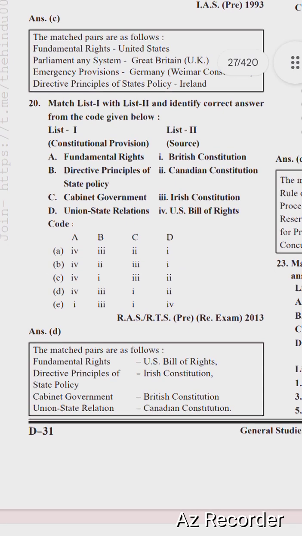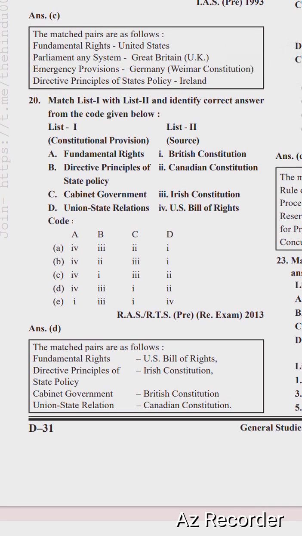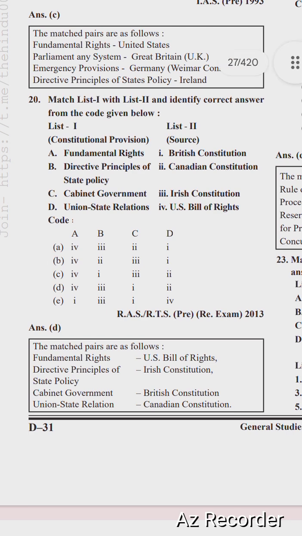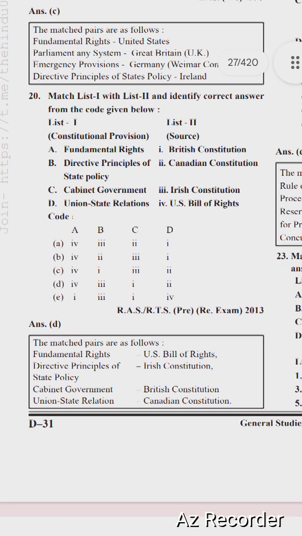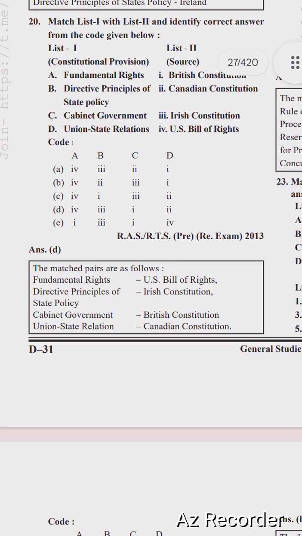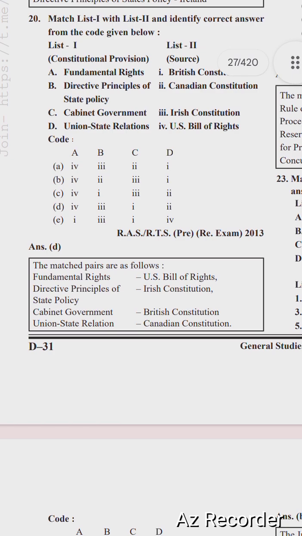Fundamental rights are related to the US Bill of Rights, directive principle of state policy is related to the Irish Constitution, cabinet government is related to the British Constitution, and Union State relation is related to the Canadian Constitution. The matched pairs are as follows: fundamental rights, US Bill of Rights; directive principle of state policy, Irish Constitution; cabinet government, British Constitution; Union State relation, Canadian Constitution.